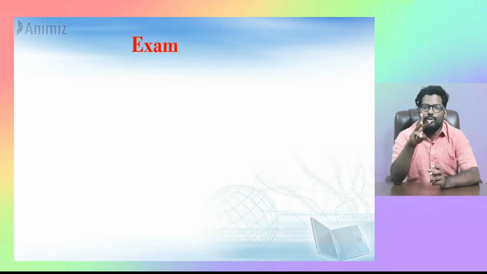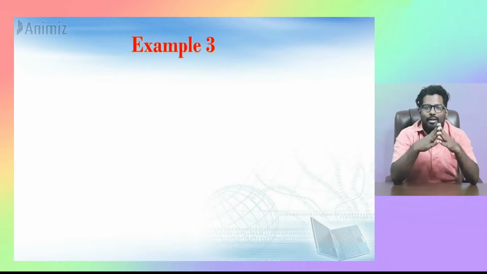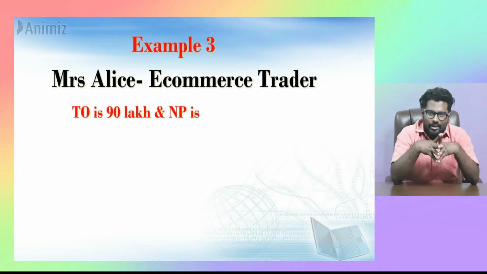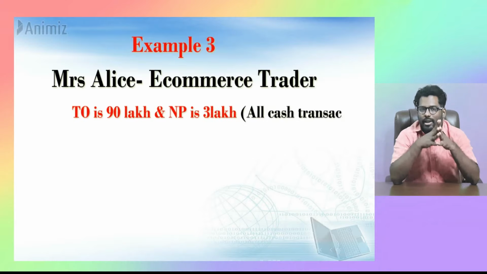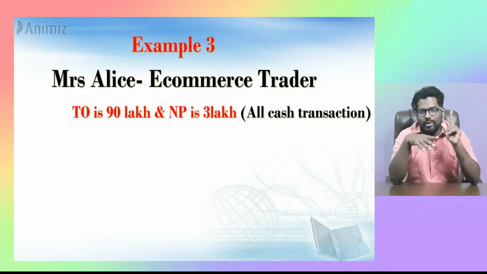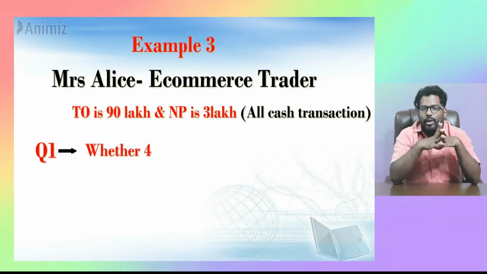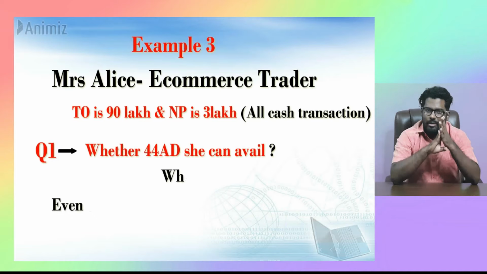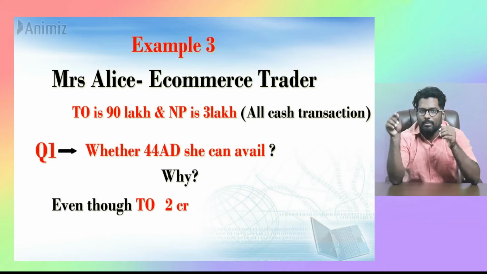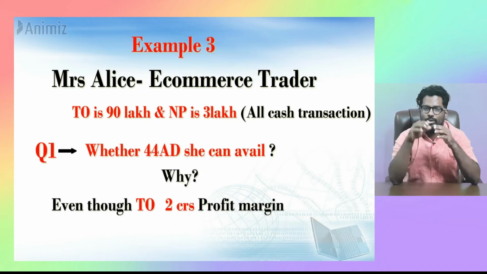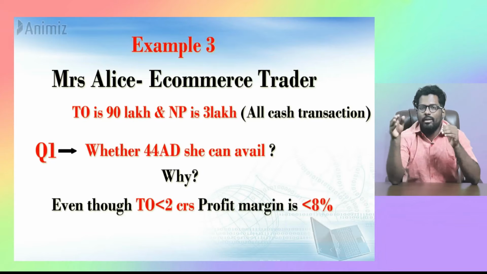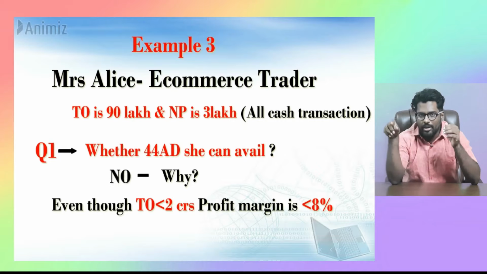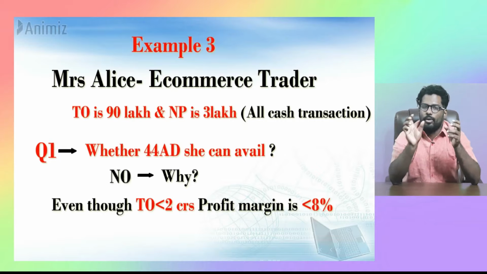Now, example 3, it's going to be a very interesting example. Mrs. Alice, whose turnover is 90 lakhs, reports 3 lakhs as profit. Now, question number 1, whether she can opt for 44AD presumptive income. She is less than 2 crores, alright. But she didn't pass the minimum profit margin of 8%. It's all cash transactions, let us assume. She didn't pass the minimum 8% margin rule, so she will be an ineligible candidate to opt for 44AD.